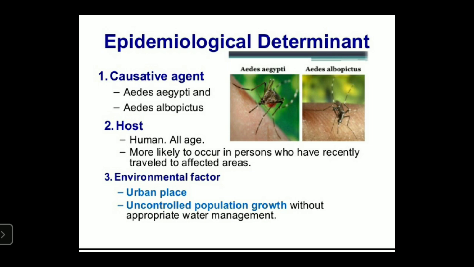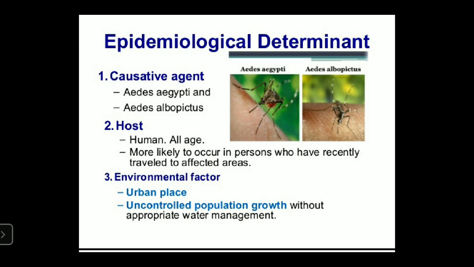All human beings and all age groups can be affected by dengue fever. Persons who travel to dengue infected areas are easily attacked, and poor sanitation, uncontrollable population growth and urban places are easily affected.